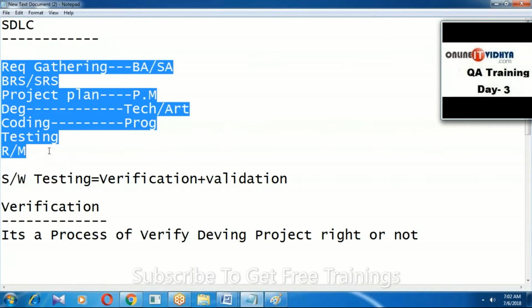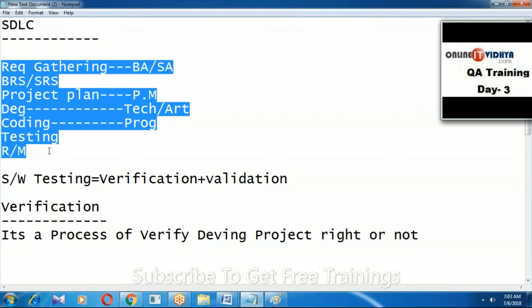Requirement gathering, prepare BRS and SRS, plan, design, coding, testing, releasing and maintenance. So these are the main activities.